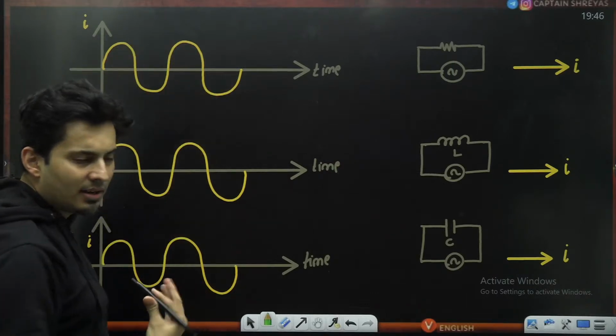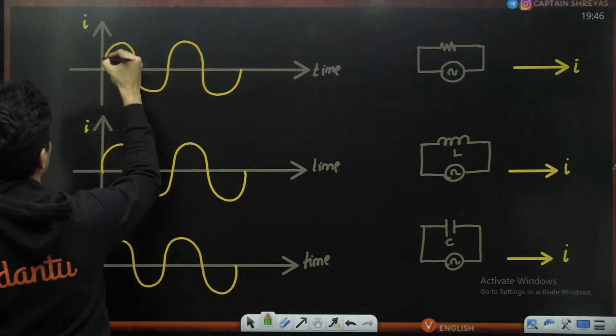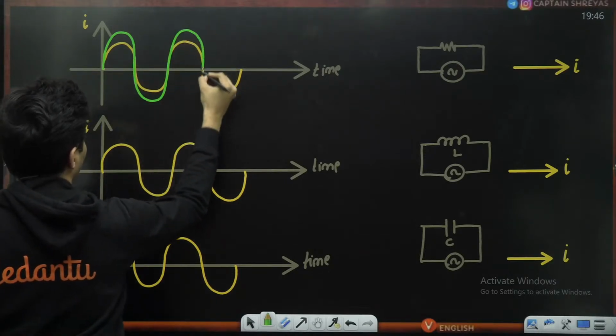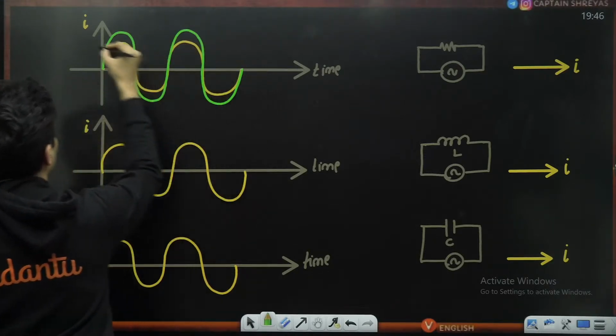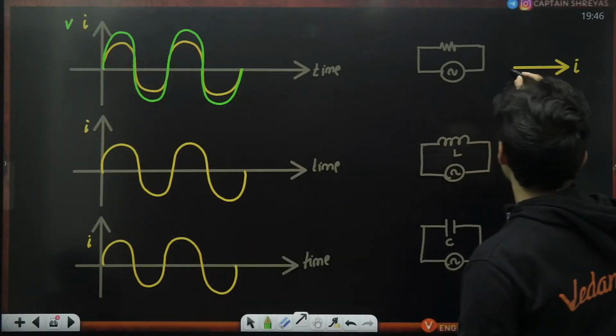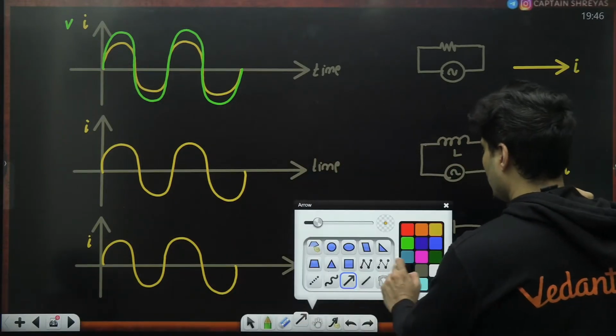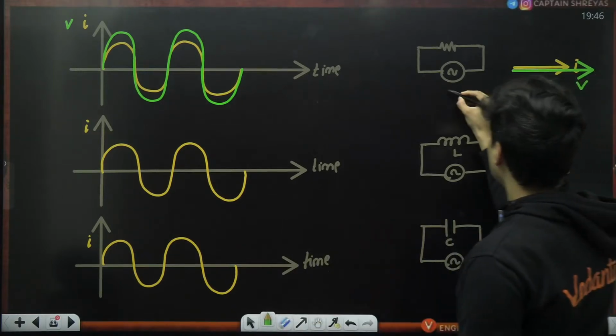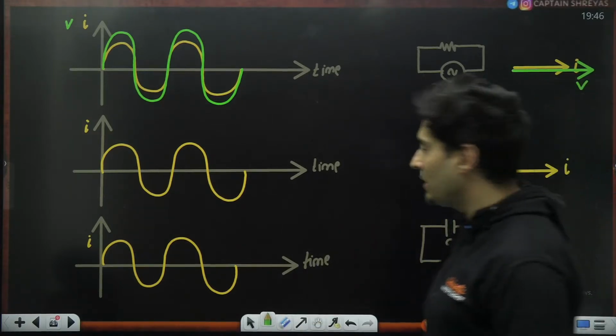Current is V by R, V is equal to I into R. So it will be just like this. This is your voltage, and the voltage will be in phase, so there is no phase difference at all.